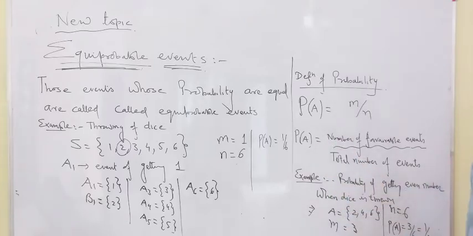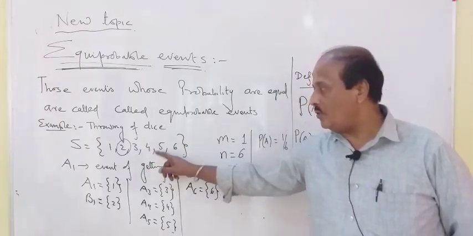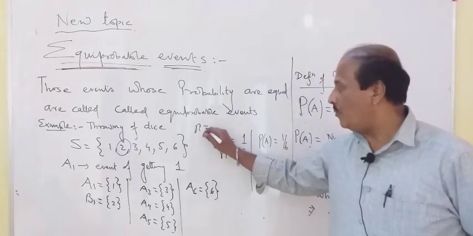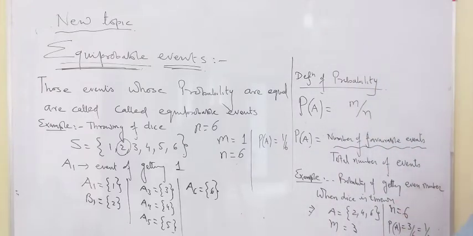One more example is on the board. One example I already told you. So one more example is the probability of getting an even number when a dice is thrown once. The total number of outcomes are 1, 2, 3, 4, 5, 6. I told you in exercise 1.1 also, you should make a habit of writing the total number of members. So total number of members is 6. Now how many numbers are even? 2, 4, 6, which means M is equal to 3. Divide by 6, and you get the probability of getting an even number, 1 by 2.